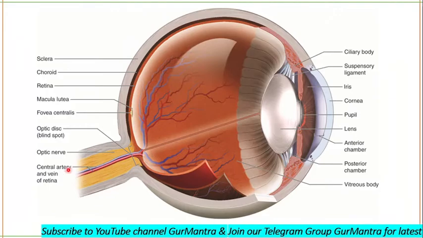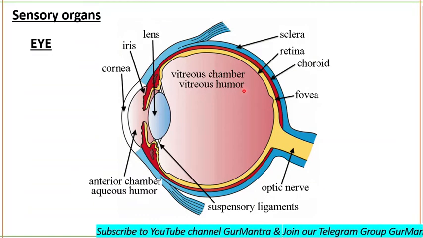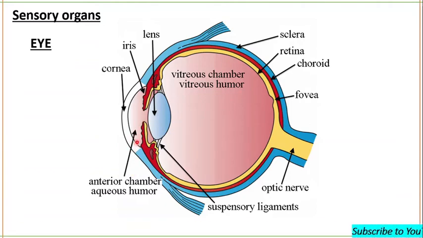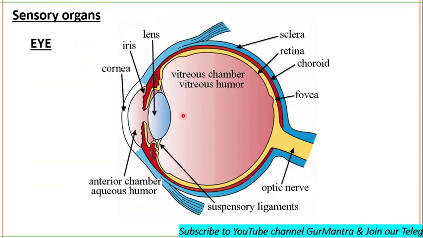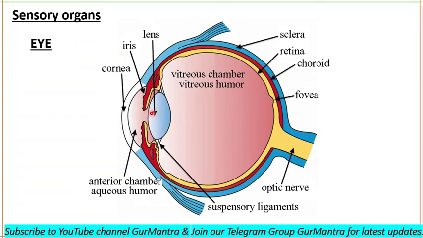Let me also tell you about the chambers of the eye. I'll show you this image again. This is the vitreous chamber, this is the aqueous humor, and this is the anterior chamber. The human eye can be divided into two main segments: the anterior segment and the posterior segment. Aqueous humor is present in the anterior segment.